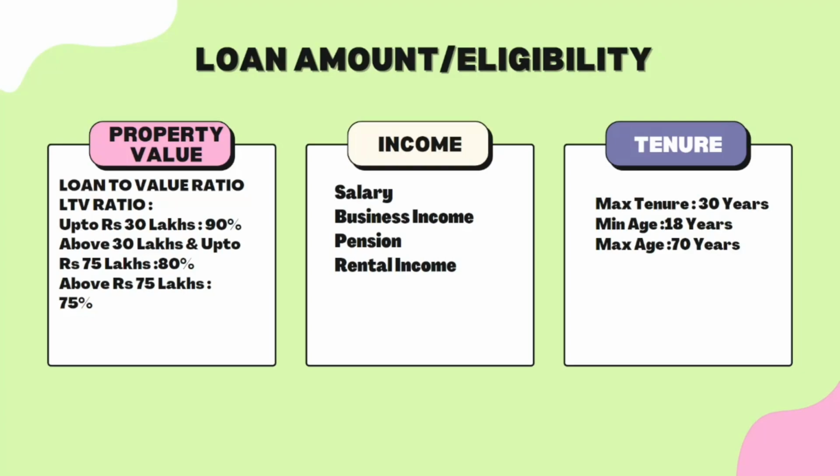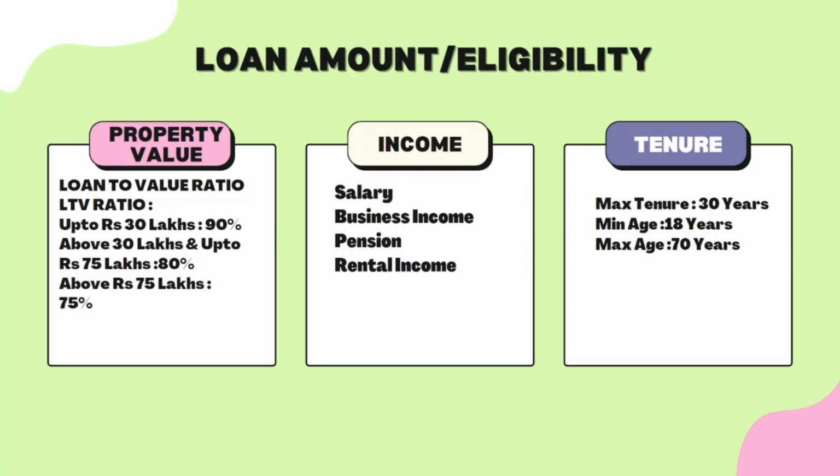And what about the income banks consider? It can be your salary income, it can be your business income, maybe rental, pension, and other things. Like you are doing some side freelancing work, and you're getting some income. And if you are showing it in your ITR, then some banks do consider that one.